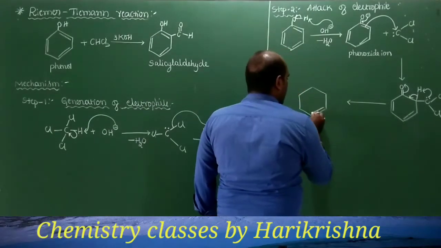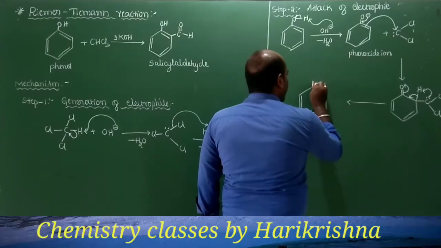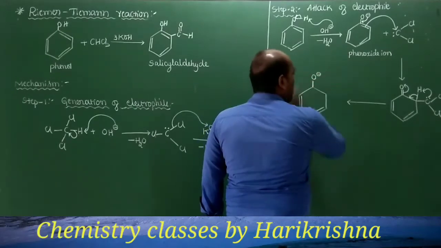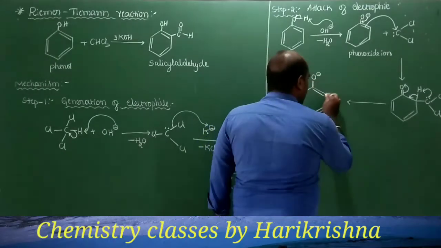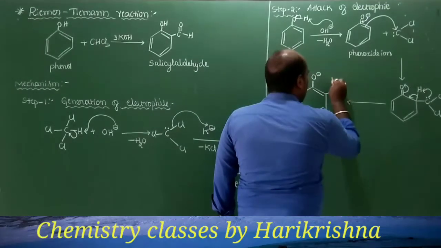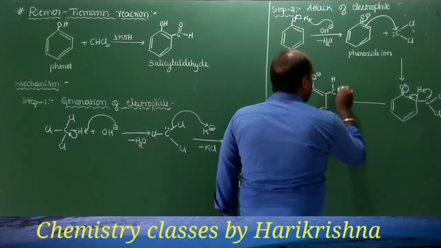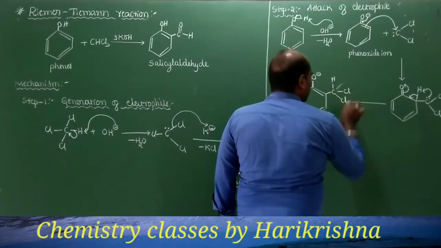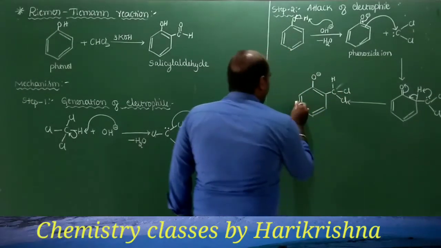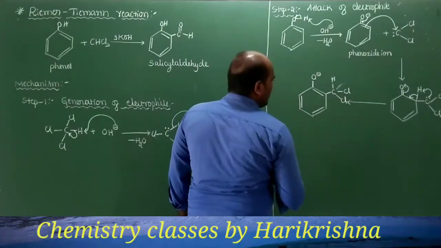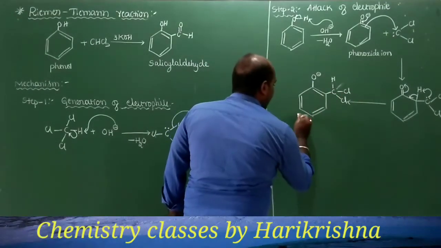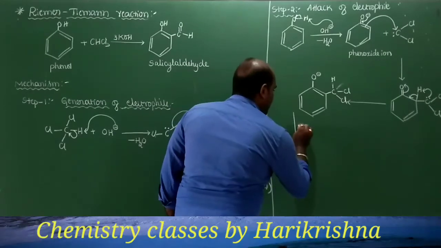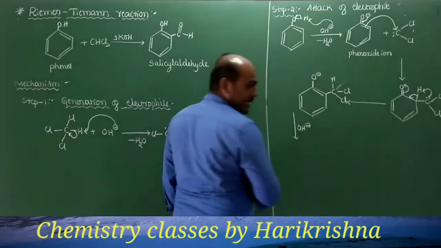So here there is a double bond, here also a double bond, and this O minus, and here there develops a double bond C, H, Cl and one more Cl. So two Cls are there, and now this resulting compound will once again react with the base OH minus.